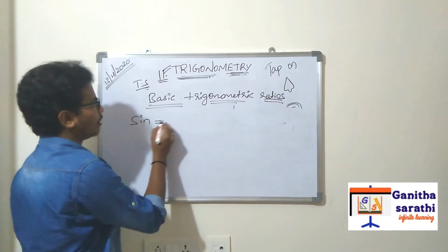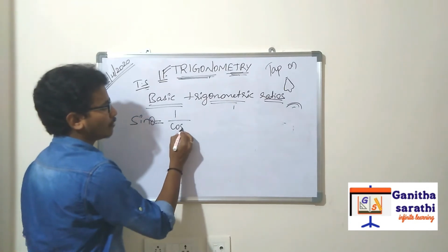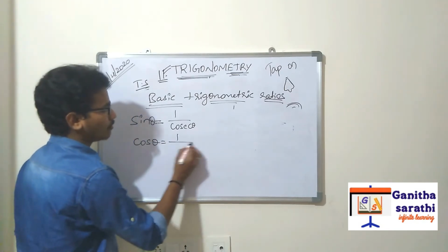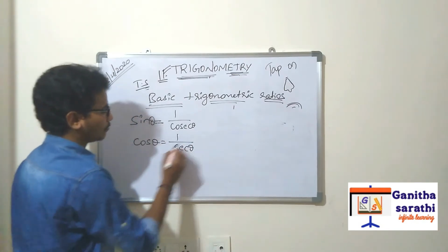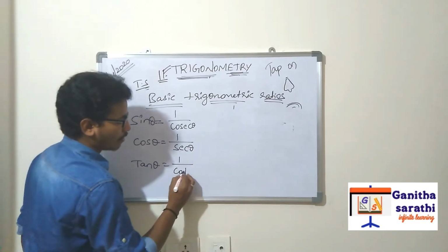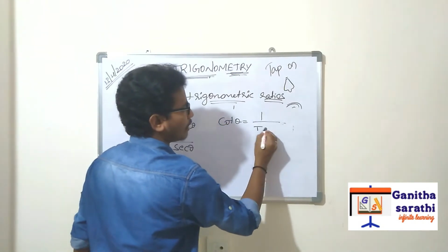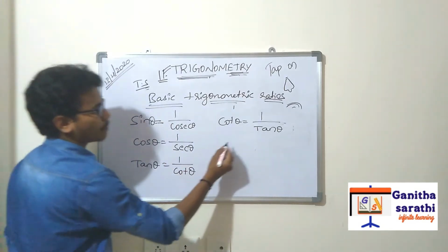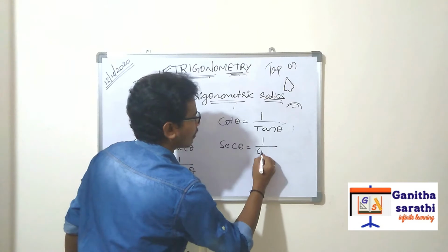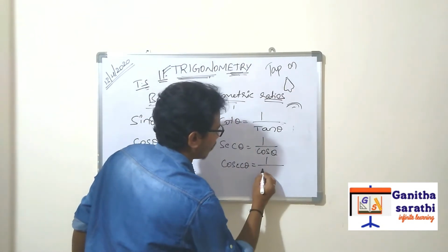Sine, take theta as an angle. Sine theta is equal to 1 by cosec theta. Cos theta is equal to 1 by secant theta. Next, tan theta is equal to 1 by cot theta. Next, cot theta is equal to 1 by tan theta. Next, secant theta is equal to 1 by cos theta. Cosecant theta is equal to 1 by sin theta.